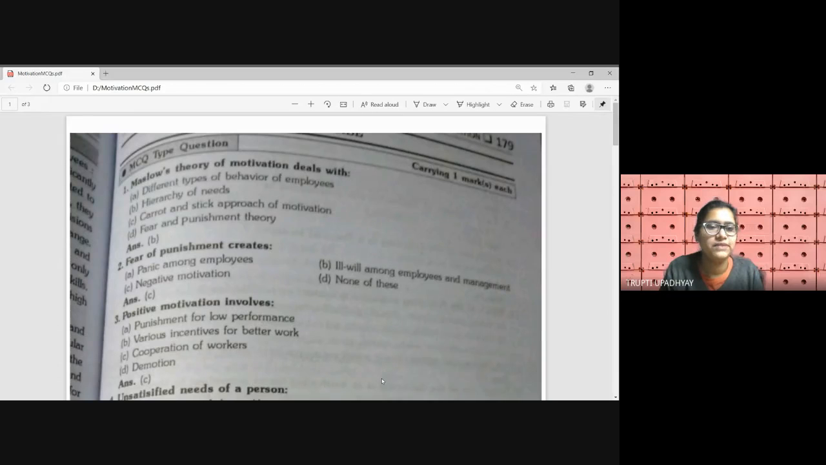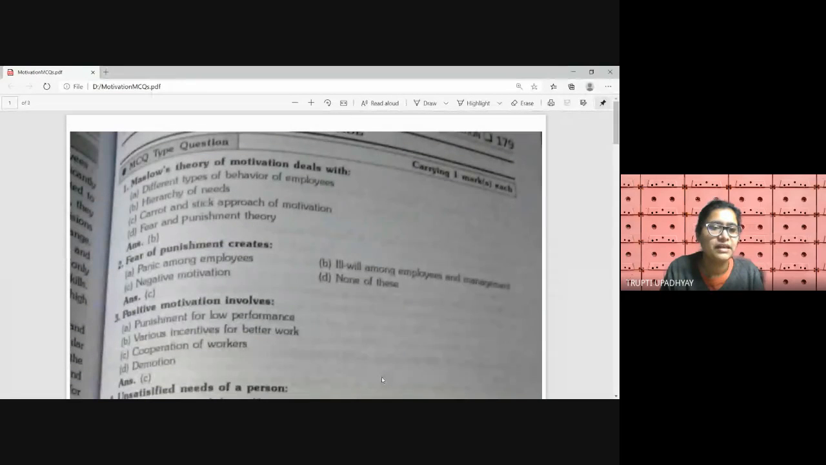Maslow's theory of motivation deals with A. Different types of behavior of employees. B. Hierarchy of needs. C. Carrot and stick approach of motivation. D. Fear and punishment theory. Maslow's theory of motivation basically deals with the hierarchy of needs.